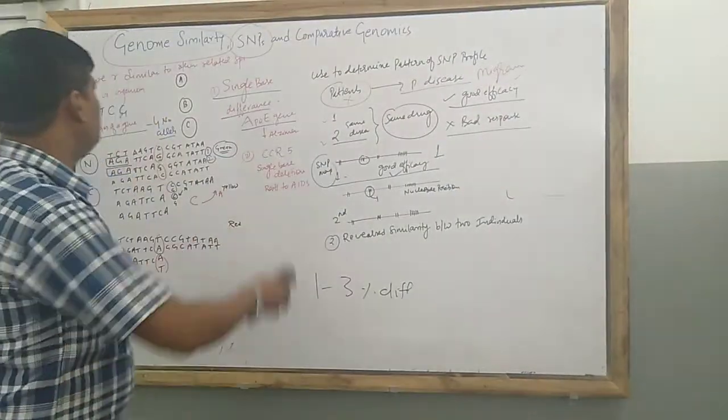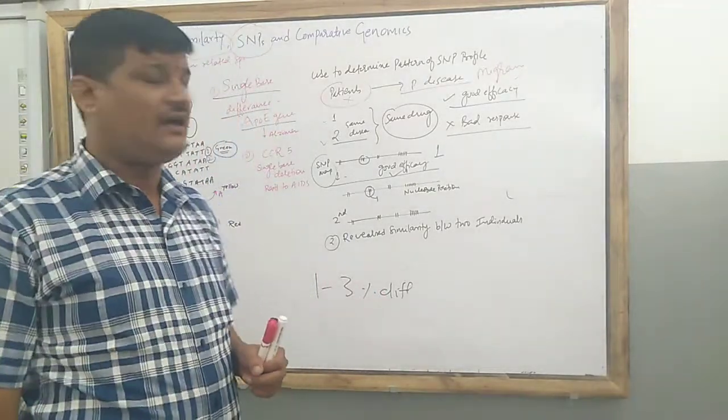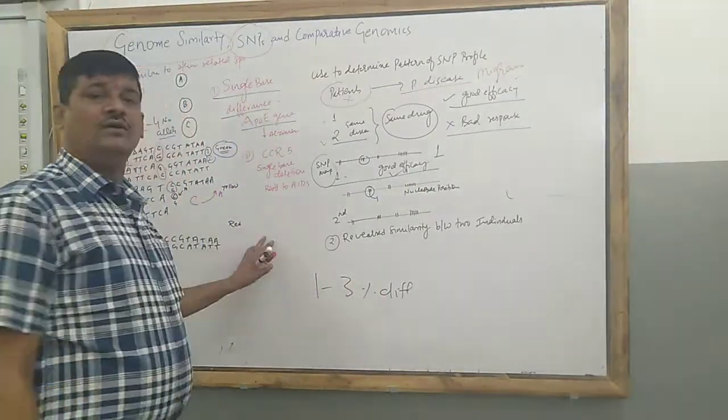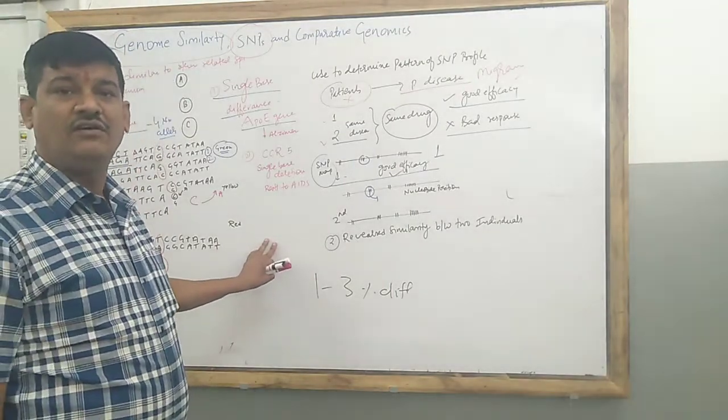Moreover, these genomic similarities and dissimilarities are examples which help in the clinical diagnosis of diseases or genetic disorders.